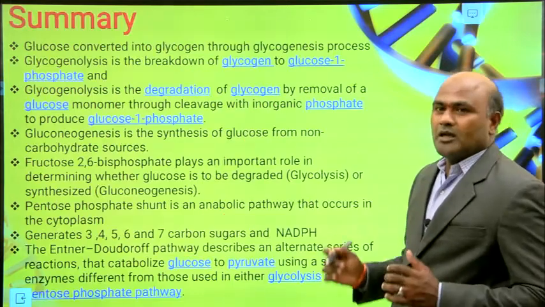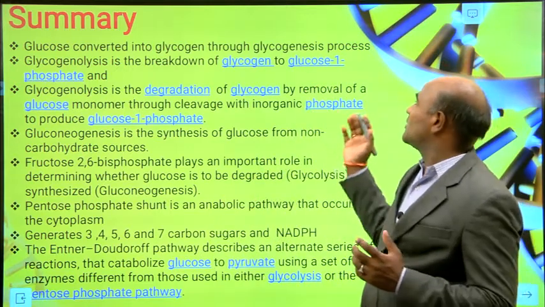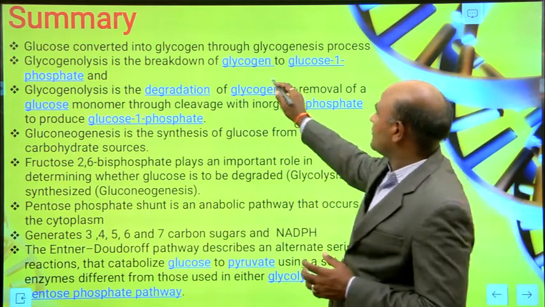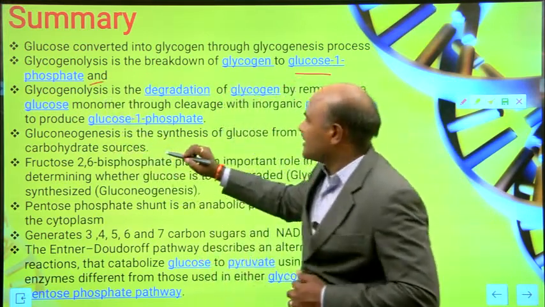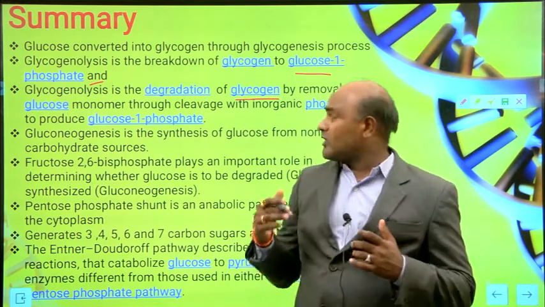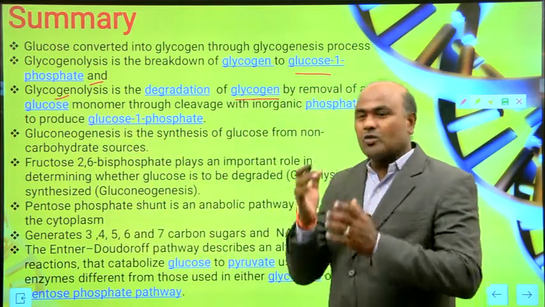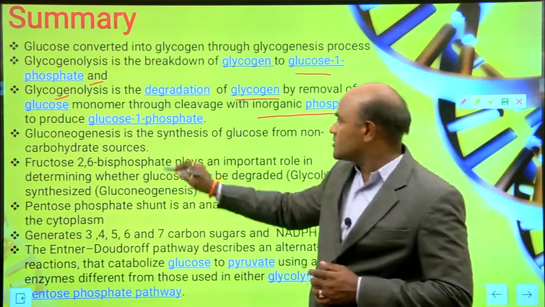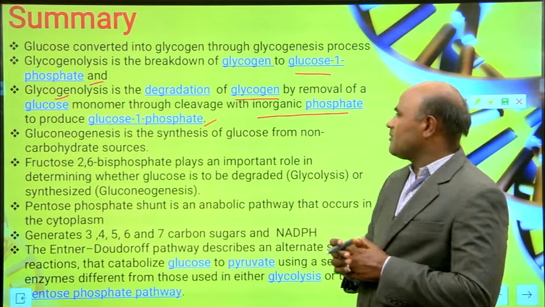Glucose is converted into glycogen through the glycogenesis process. Glycogenolysis is the degradation of glycogen, by removal of glucose monomers using inorganic phosphate to produce glucose 1-phosphate. Next, gluconeogenesis is the synthesis of glucose from non-carbohydrates.